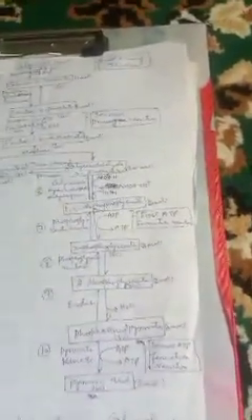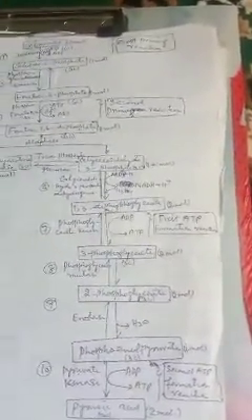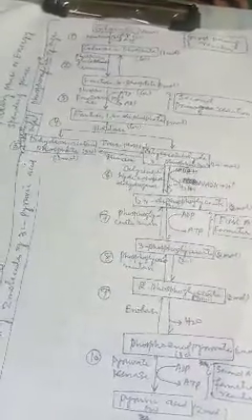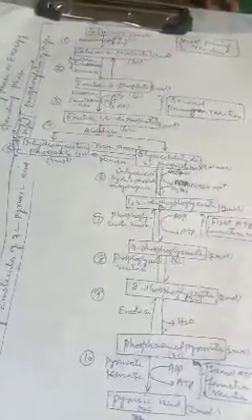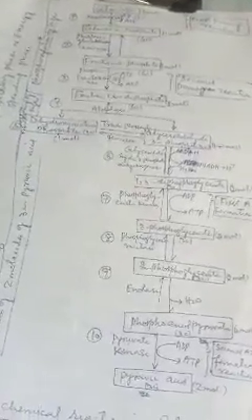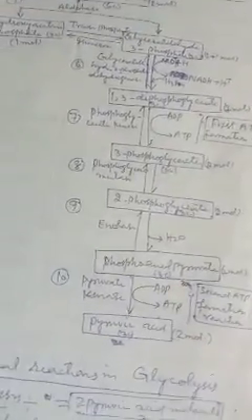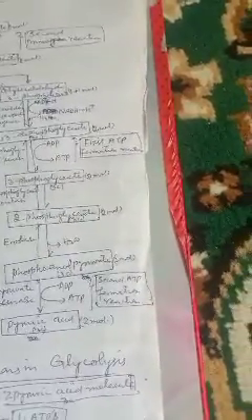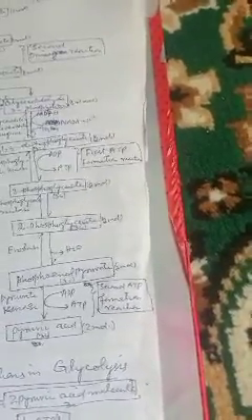Similarly, in the second phase, that is the energy payoff phase or energy conserving phase, at 2 steps ATP formation takes place. First, in the 7th step, when 1,3-diphosphoglycerate gets converted into 3-phosphoglycerate, and then the last step when phosphoenol pyruvate gets converted into pyruvic acid. Now we will see the balance sheet of glycolysis. During glycolysis, we get 2 pyruvic acid molecules, and the number of ATP molecules produced in glycolysis is 4 ATP molecules, 2 in the 7th step and 2 in the last step.